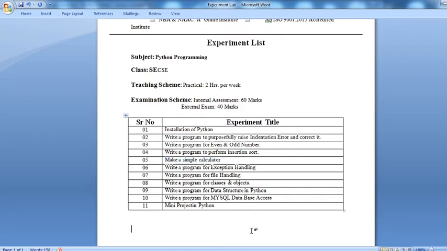I will also show you some demonstrations of what a project actually is, how a project is created, and what type of application is created in Python. I will show you that demonstration too. Now we will move to the first experiment, the installation of Python.